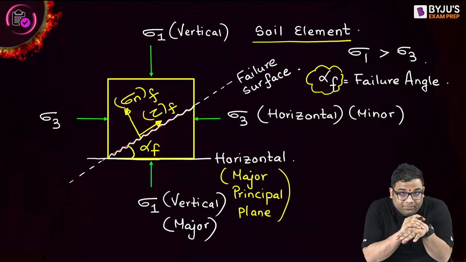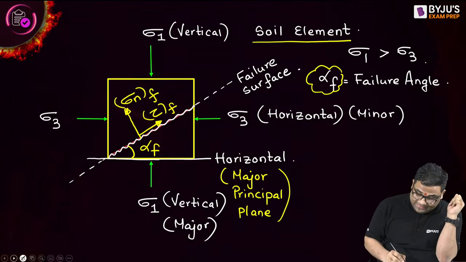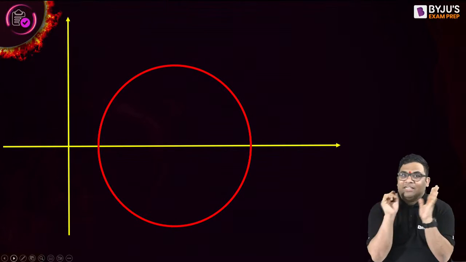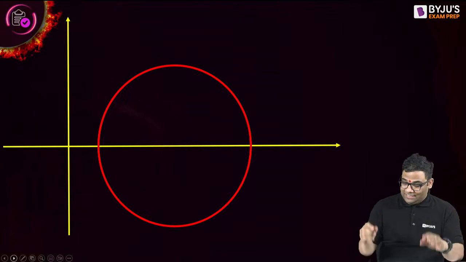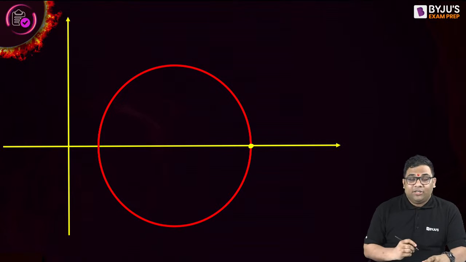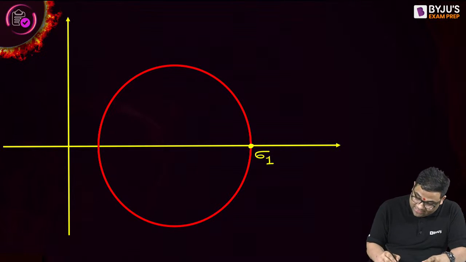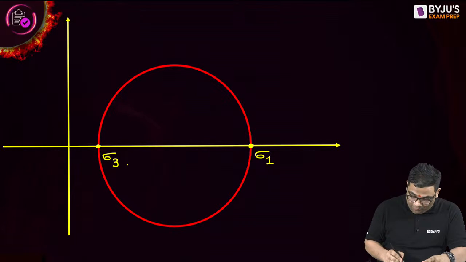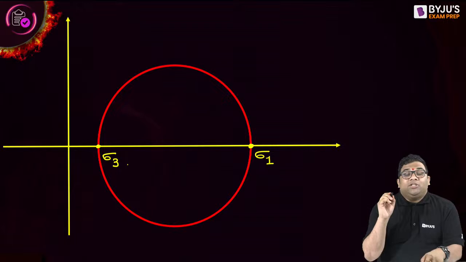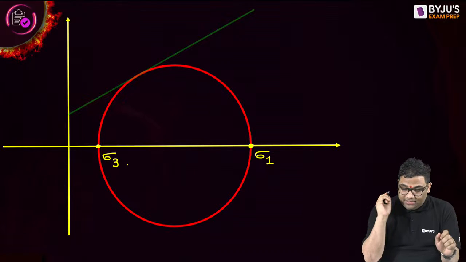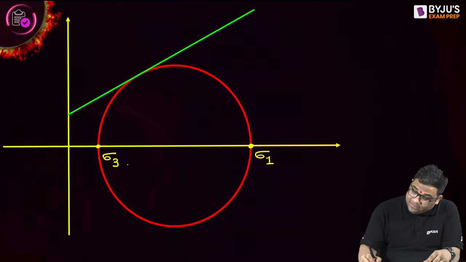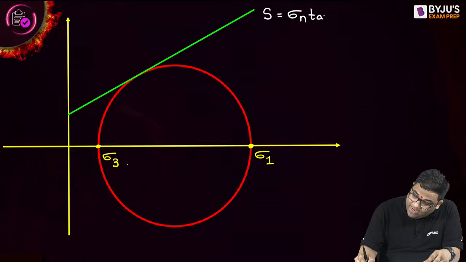Everybody understood this concept? Now let us understand this graphically. See on that stress element, I can say this is the major principal stress. This is the minor principal stress. Now we just saw the shear strength line. This will be the shear strength line, which is equal to sigma n tan phi plus c.